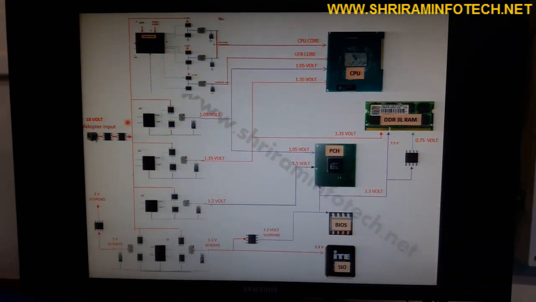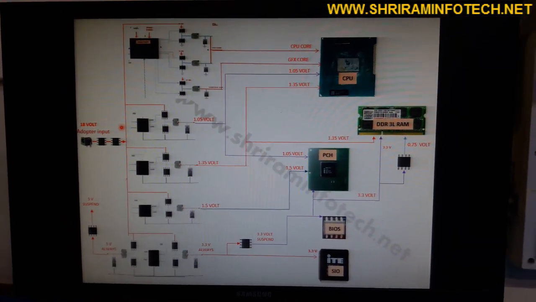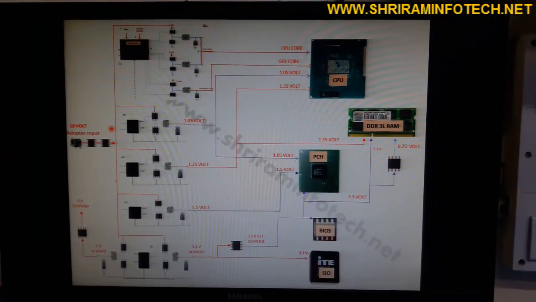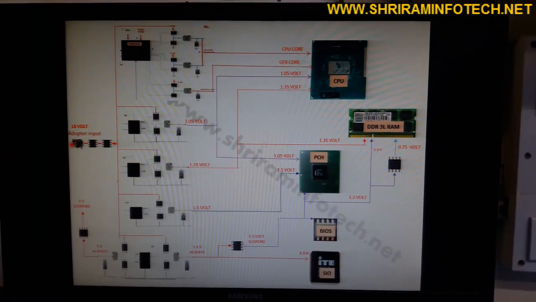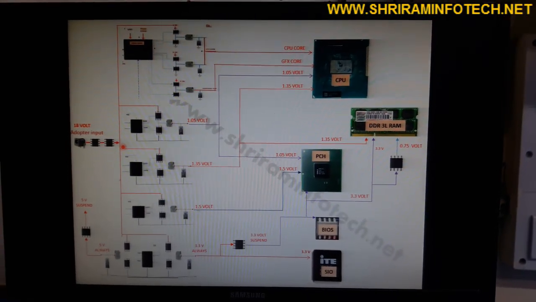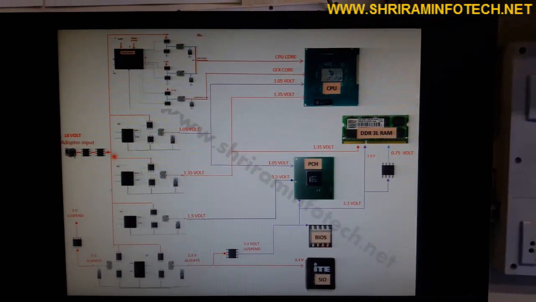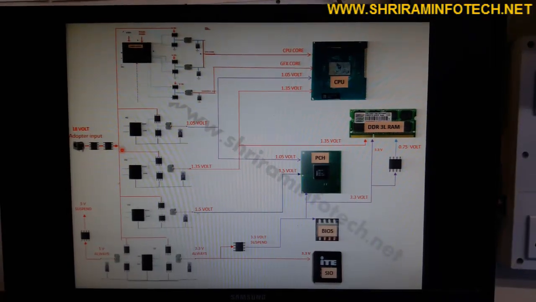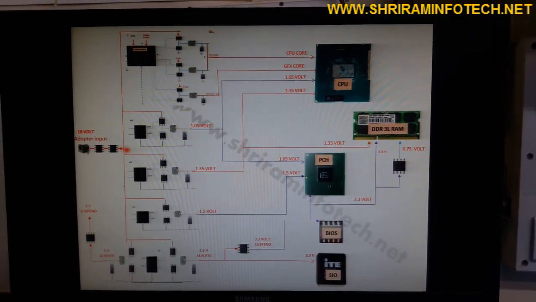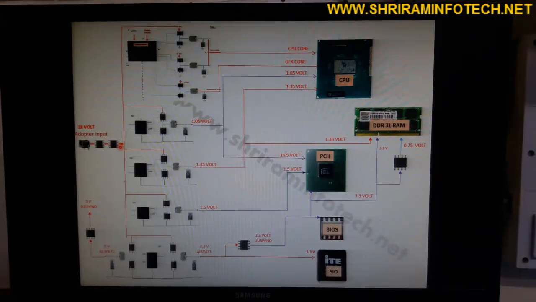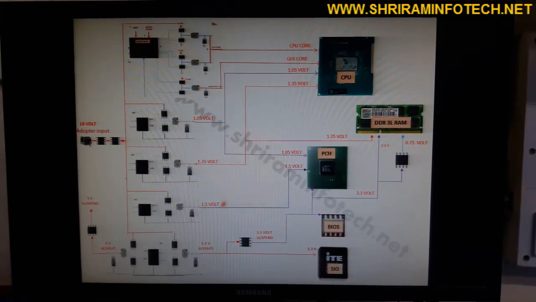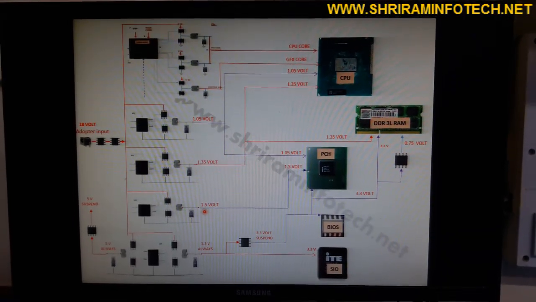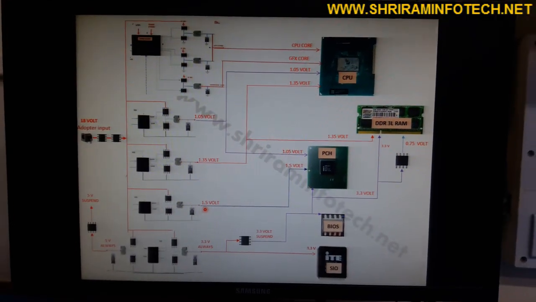Short circuit means, how do I check the short circuit? We'll see now. When I connect the adapter to this laptop, my power is loaded. So what I have to do is take a multimeter and check resistance here. My resistance should not show a 0 ohm reading here, and at the output also. So we'll check practically on the motherboard.